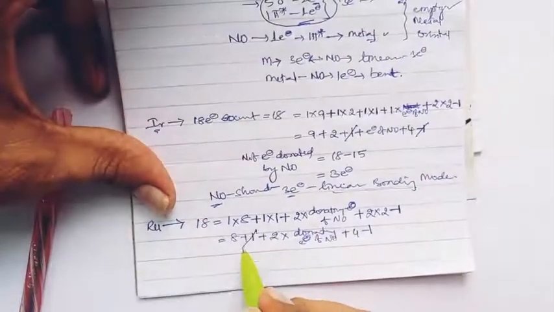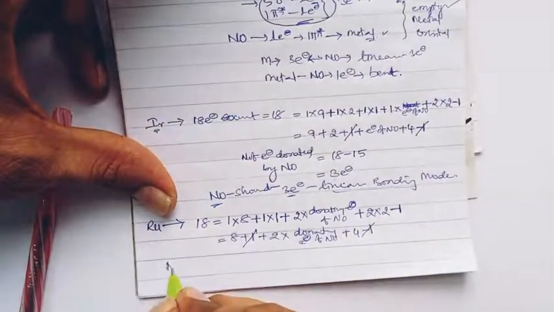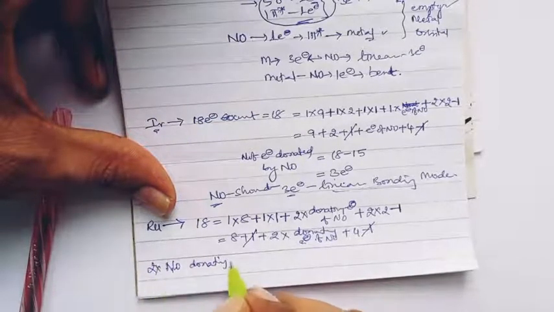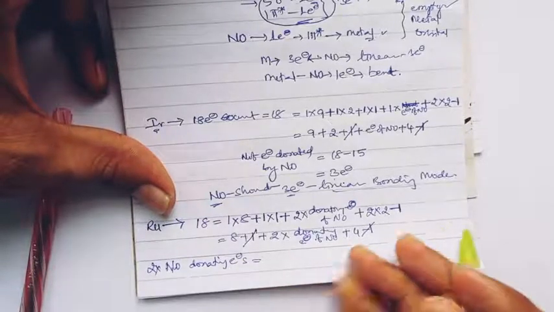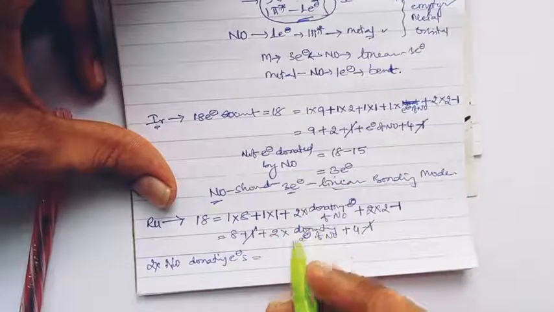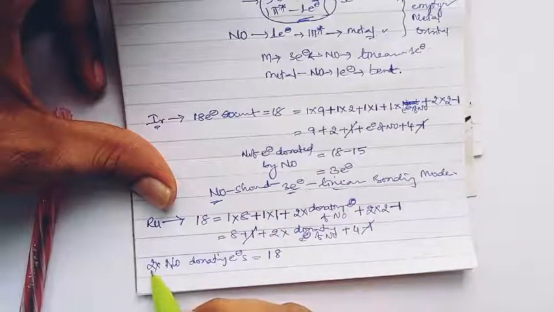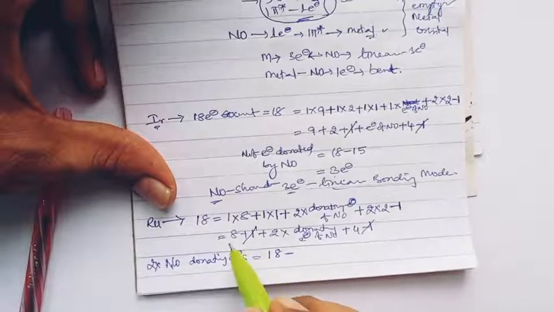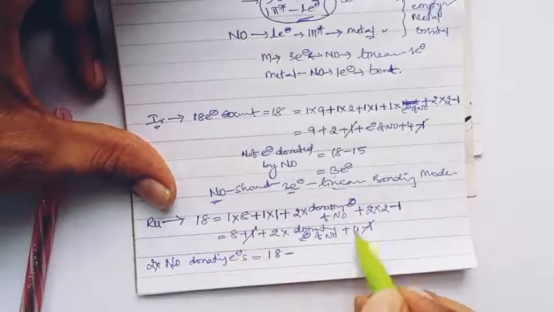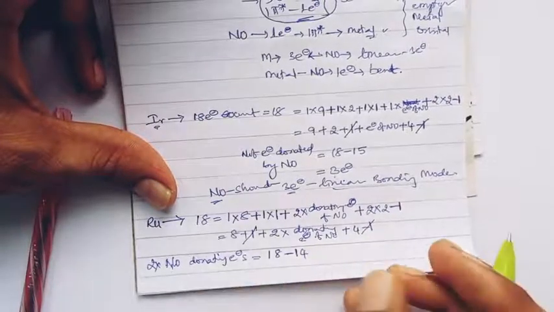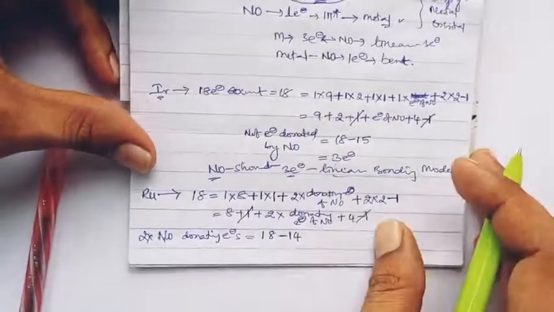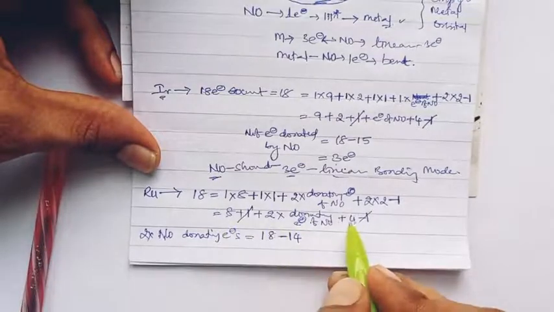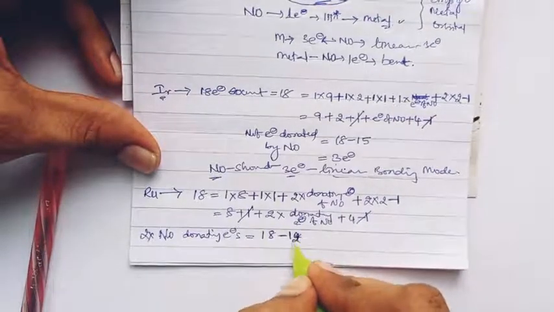So again, plus 1 and minus 1 cancel. Now 2 into nitrosyl donating electrons is equal to, with the known side on one side and the unknown on the other, 18 minus 8 plus 4, which is 12 only.